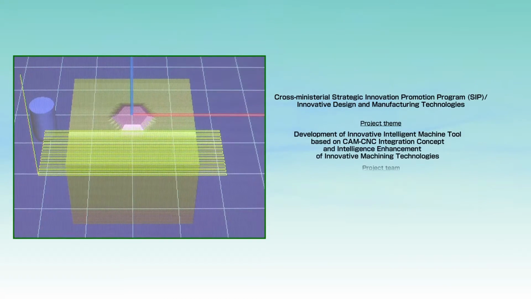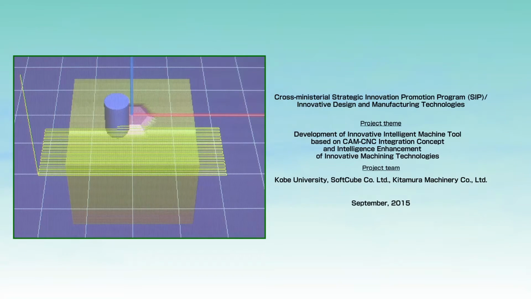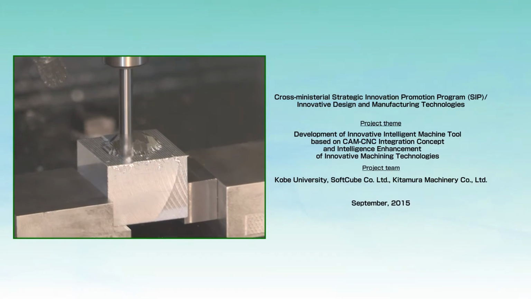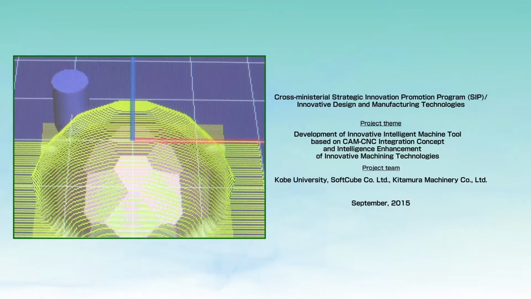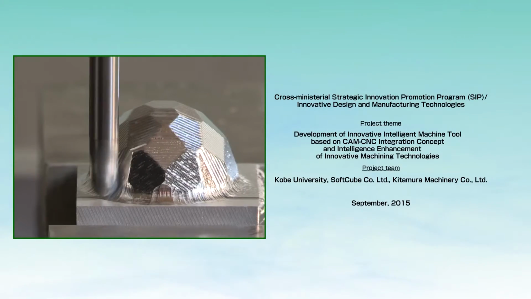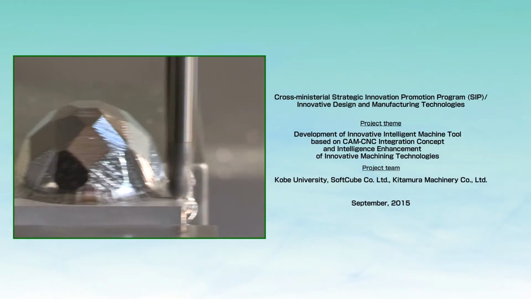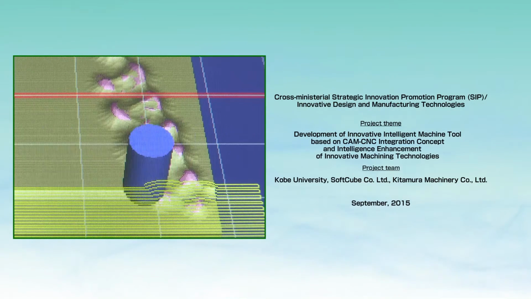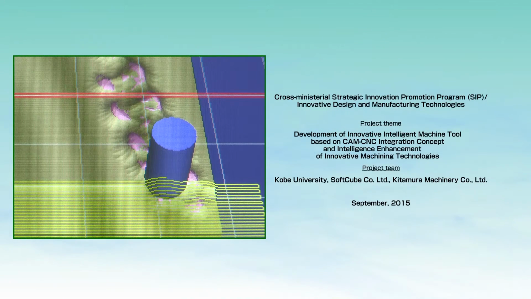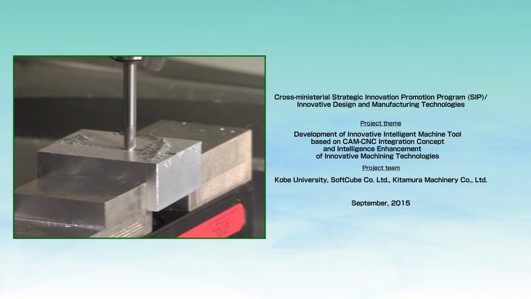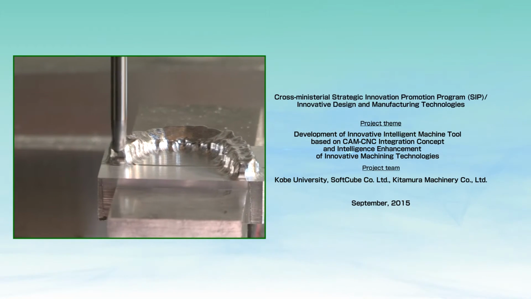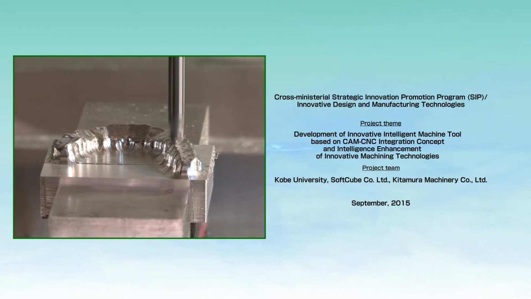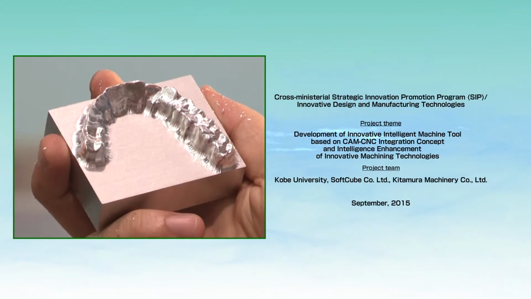In this video, the remarkable results of the project titled Development of Innovative Intelligent Machine Tool Based on CAM-CNC Integration Concept and Intelligence Enhancement of Innovative Machining Technologies have been introduced. This project has been conducted by Kobe University, Soft Cube Company Limited, and Kitamaru Machinery Company Limited, incorporated as the project team.